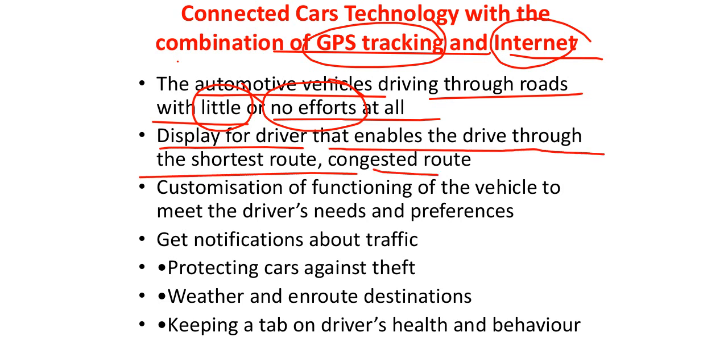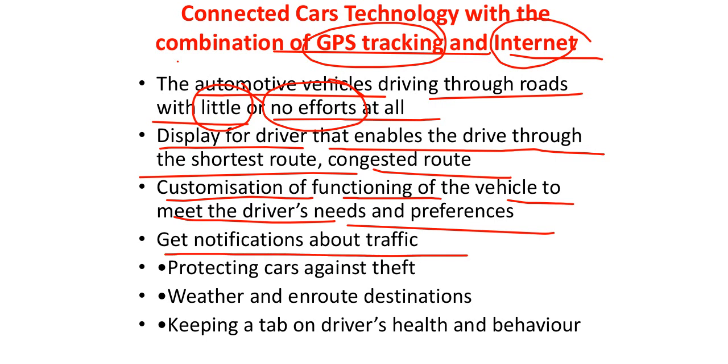So these things nowadays we are also very much familiar with, your Google, right? So shortest route and congested route. Customization of the functioning of the vehicles to meet drivers' needs and preference, right? So in all the high-end vehicles you have all these things, right? Again, needless to mention this, we are all very much familiar with these things, right? Get notifications about the traffic, protecting the car against theft, weather and en route destinations, right? Keeping a tab on drivers' health and behavior. See what all the things have come nowadays, right?